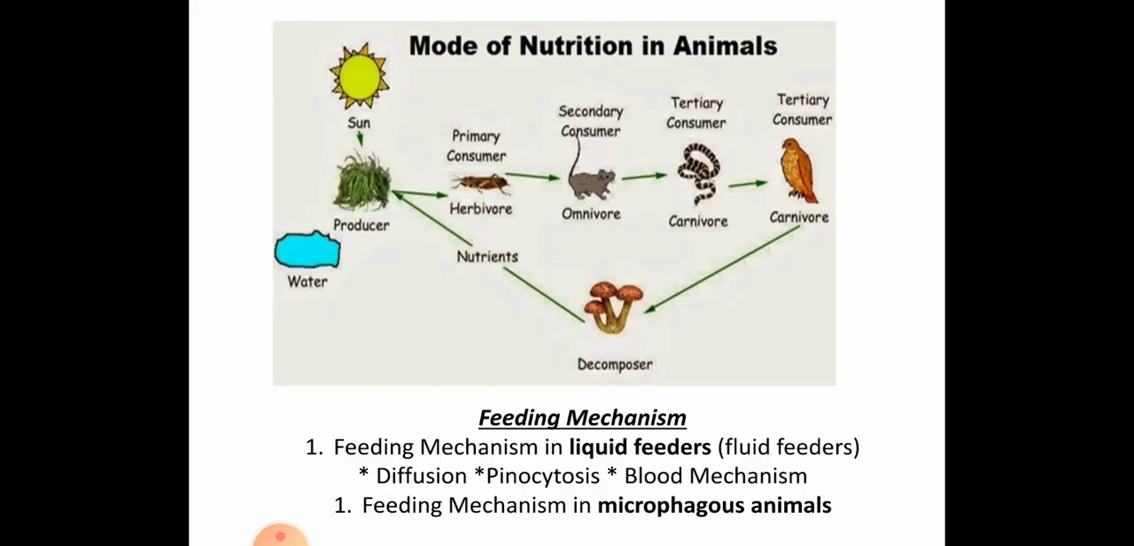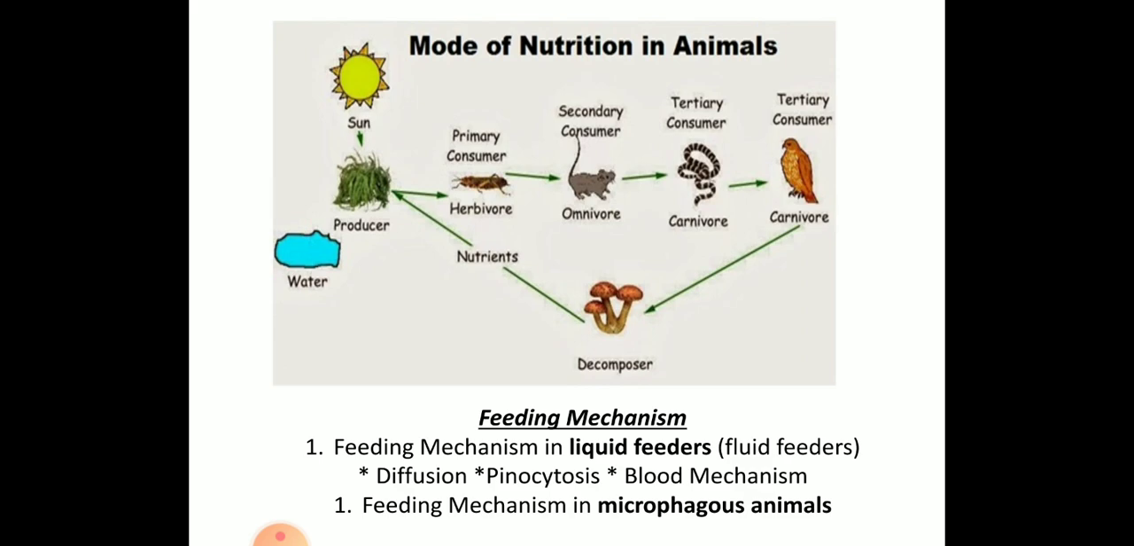Then what are the modes of nutrition? In animal nutrition, animals can be herbivorous, carnivorous, omnivorous, insectivorous, detritivorous and coprophagous. As you can see in the picture, on the left-hand side, water is present. Water is mainly a natural source where the producers grow, like algae, green plants and many small shrubs. With the help of sunlight, they get energy.